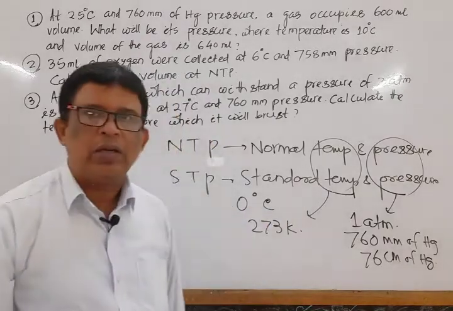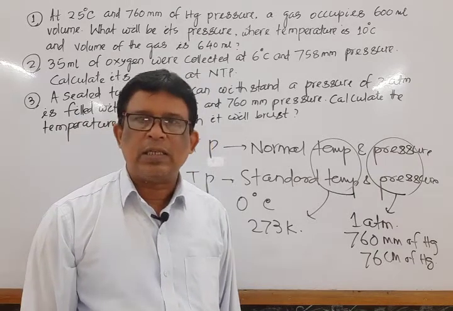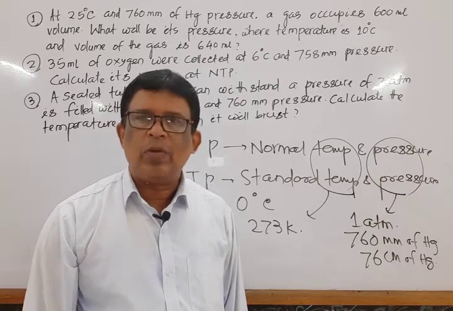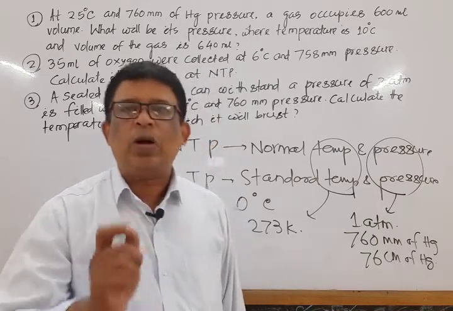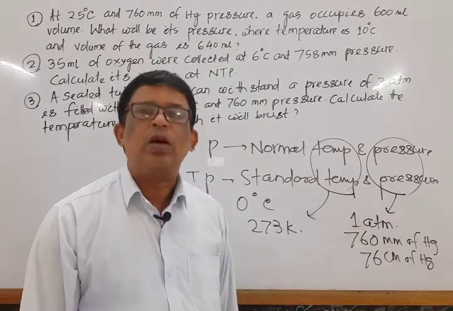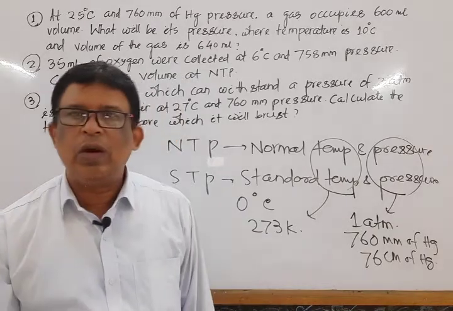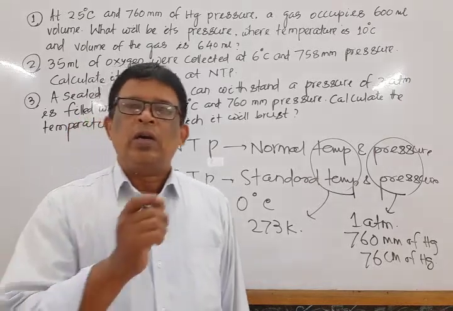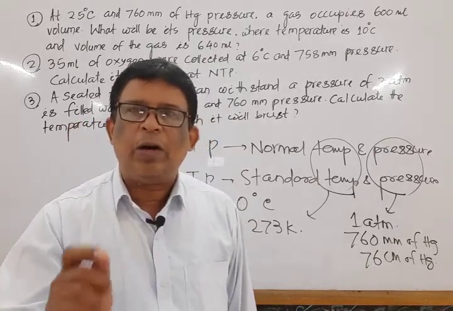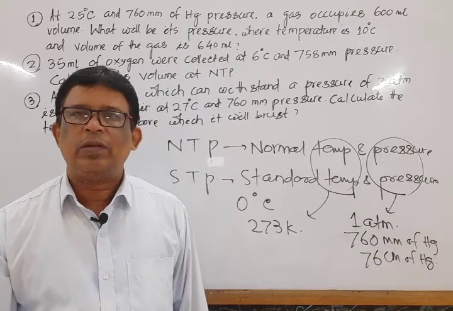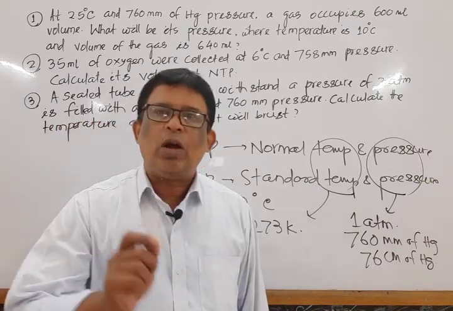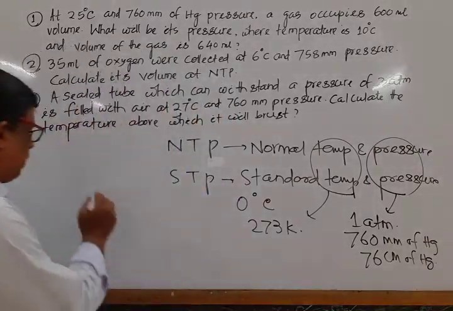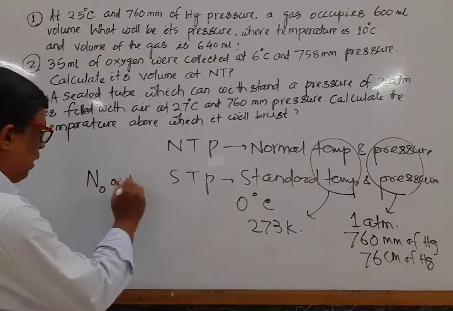So at this condition, equal volume of all gases contain equal number of molecules. From this, we also derive one concept, that 1 mole of every gas at this condition possesses equal volume, equal to 22.4 liter. Again, we can say that 22.4 liter of any gas at NTP possesses equal number of molecules, that means Avogadro number of molecules, represented by N0 or Na.